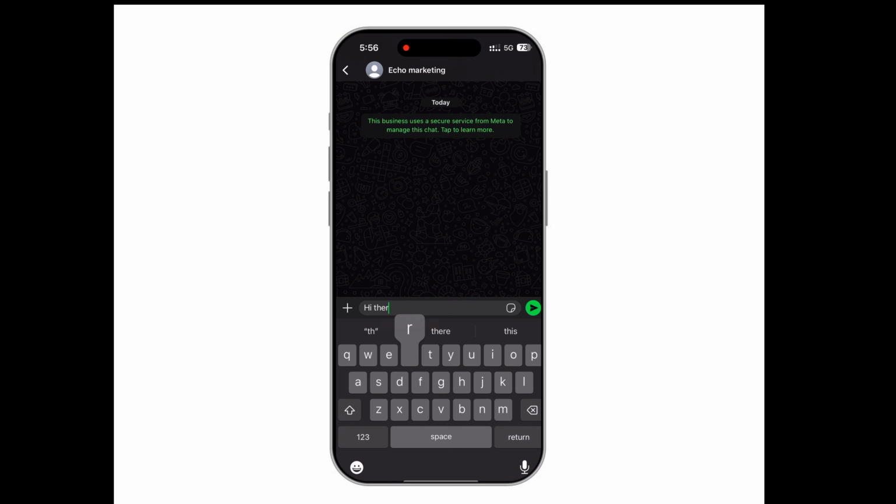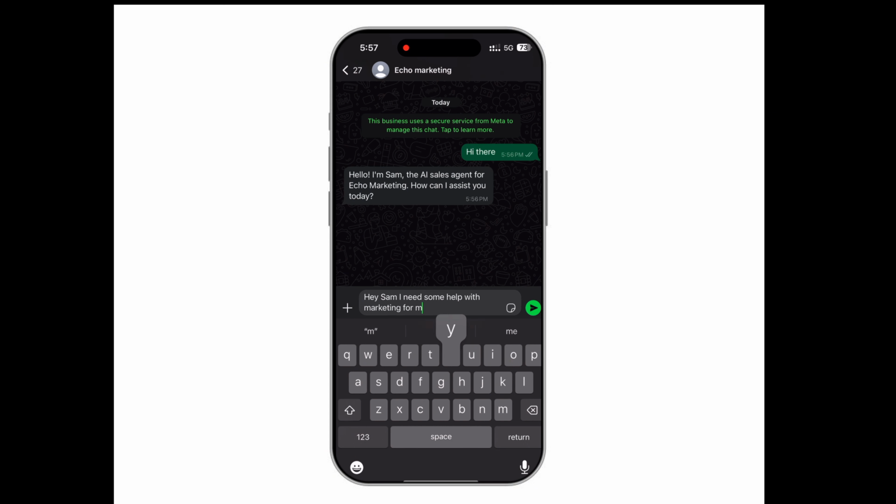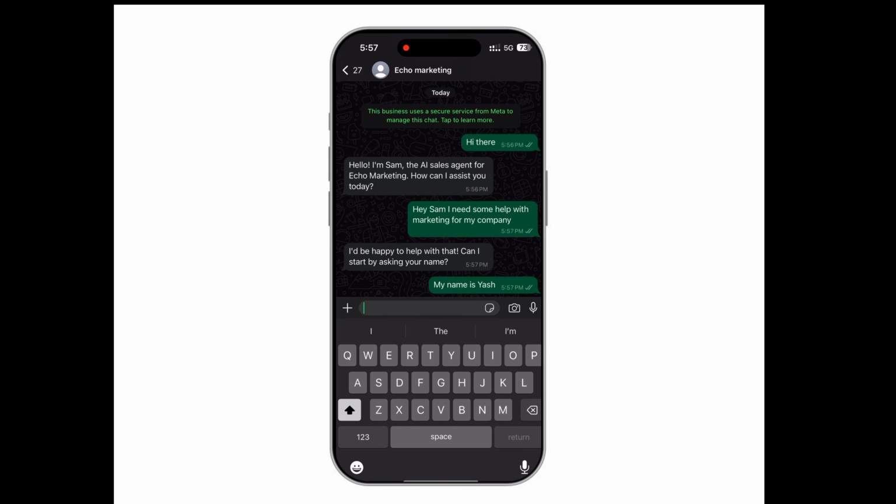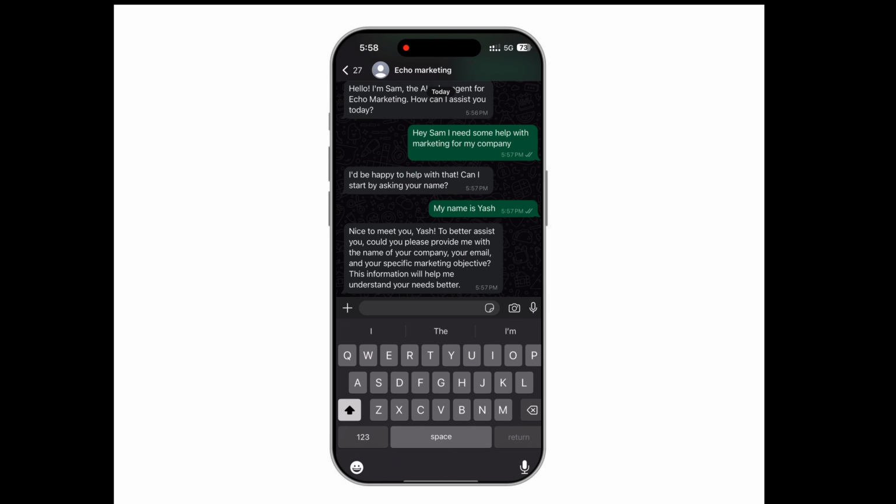Let's start by initiating a conversation with the agent. So it's responded back and asked us how it can help. I'm just going to say I need some help with marketing for my company. I'm going to give it my name. Then it's going to ask us the name of our company, email, and specific marketing objective that it needs.